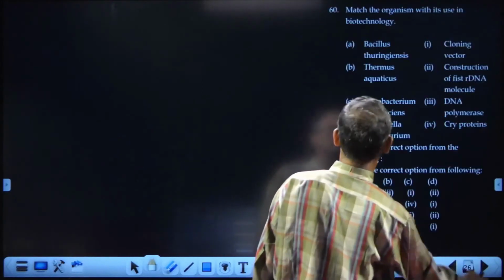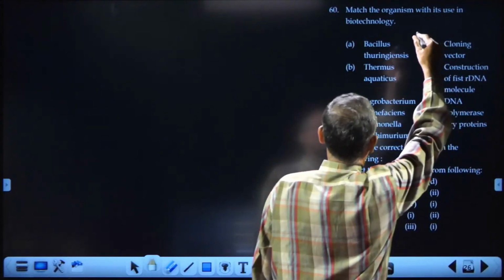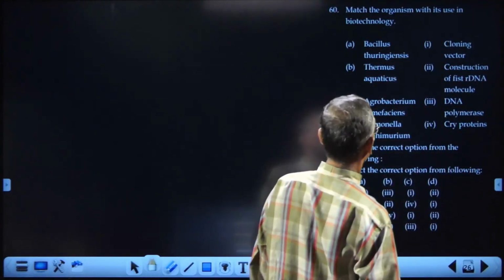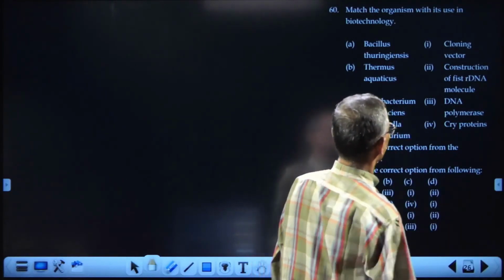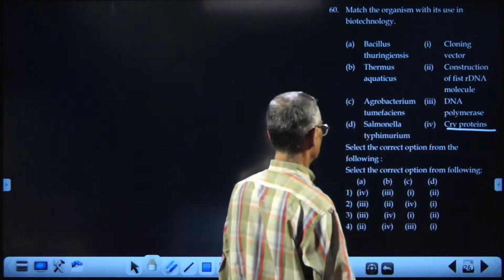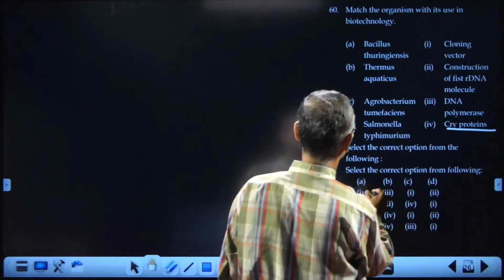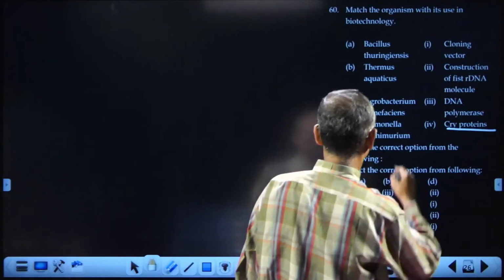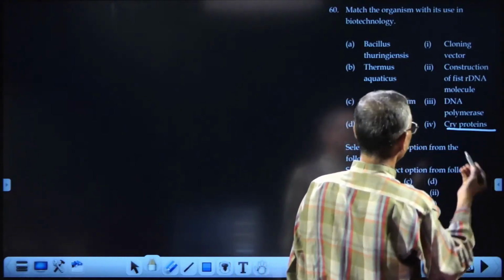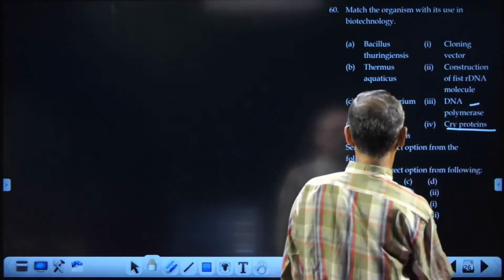All others are correct ones. Okay. Now again the same match the following question. BT varieties, Bacillus thuringiensis. It is from BT varieties that we are getting cry proteins. Okay. So, A should be for, there is only one option, Thermus aquaticus. From that, Taq polymerase, DNA polymerase.